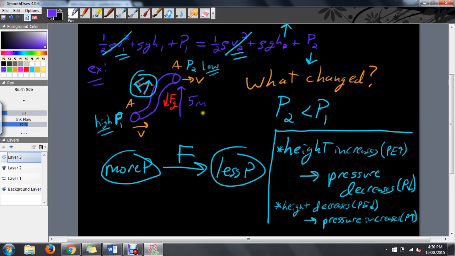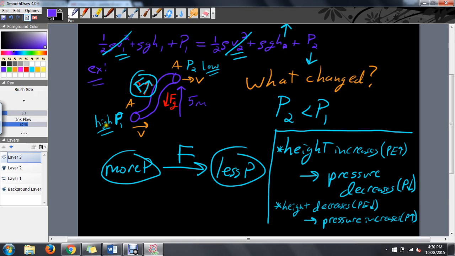So follow that logic. Incompressible fluid, constant area, constant velocity because of constant flow rate means constant kinetic energy. So the kinetic energy does not decrease on the way up like you would with a ball that you would throw up. A ball that you throw straight up loses kinetic energy because it gains potential energy. But here, it's not kinetic energy that drops, it is pressure.